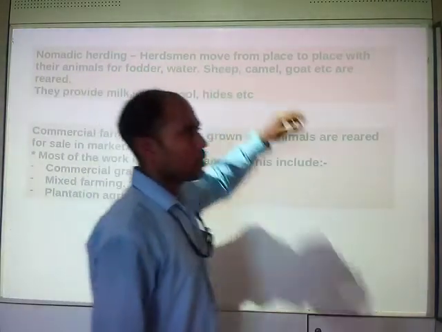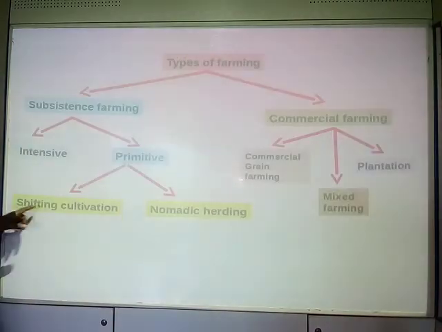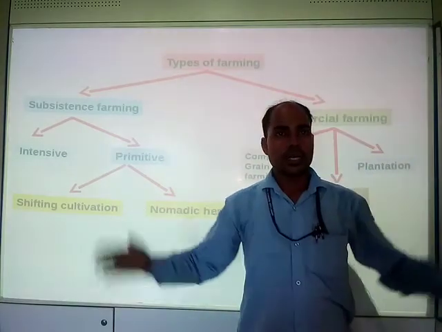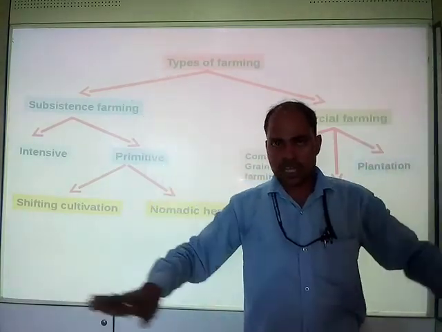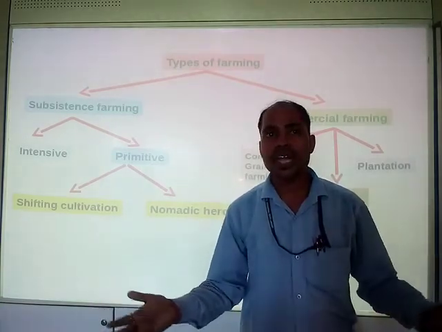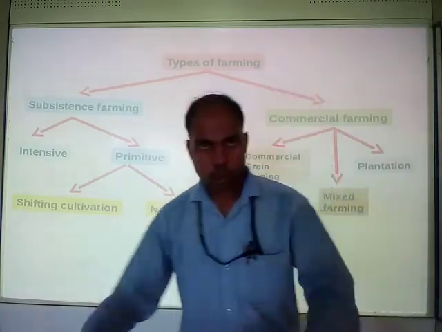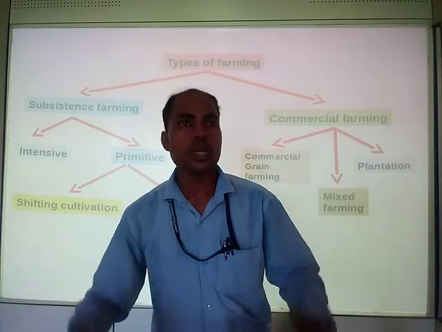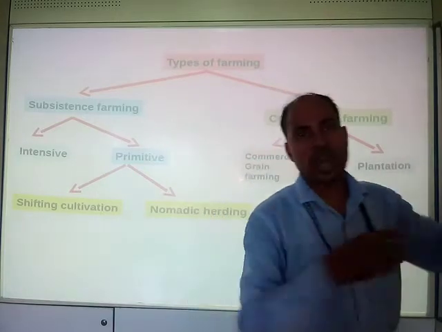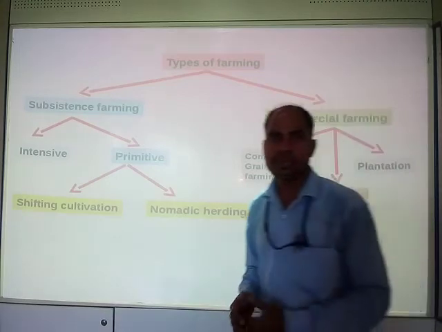Because shifting cultivation has already been taught to you, I have given you lots of hints about it. In shifting cultivation, forests are first cleared, then the bushes are burned, and the ash produced is mixed with the soil to make it fertilized. After that, crops are sown and grown, and after harvesting, farmers move on to another plot of land for carrying out the same activity.